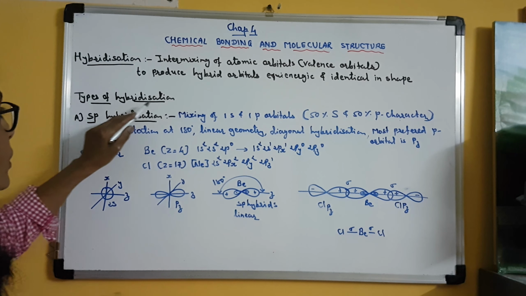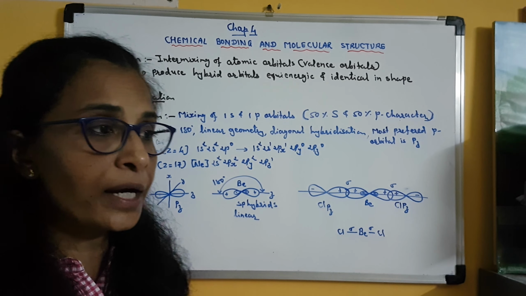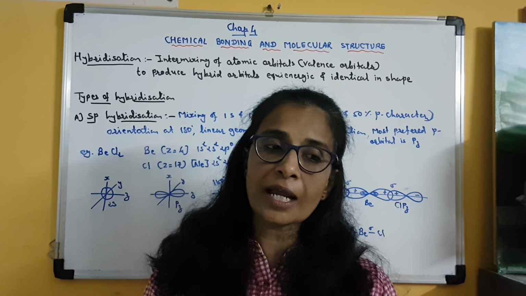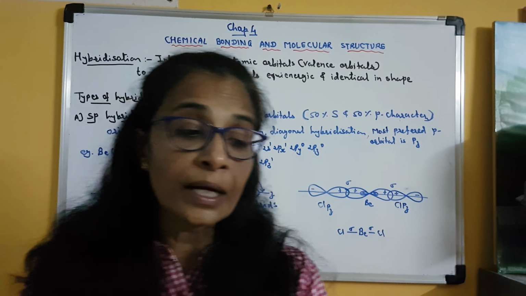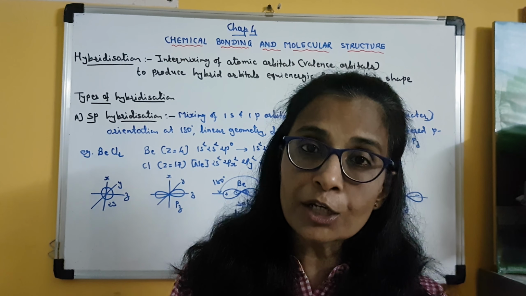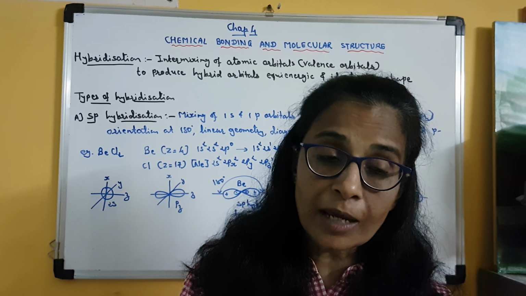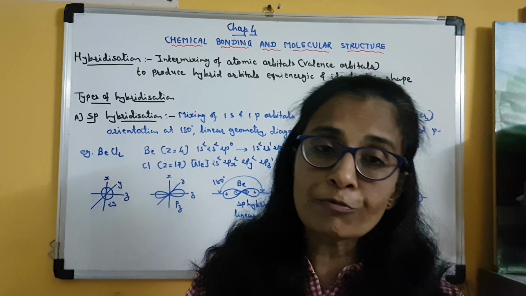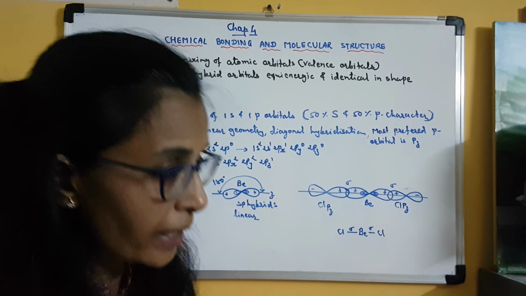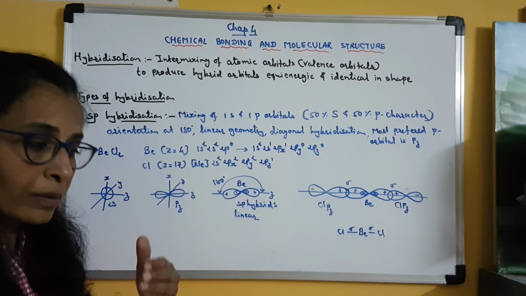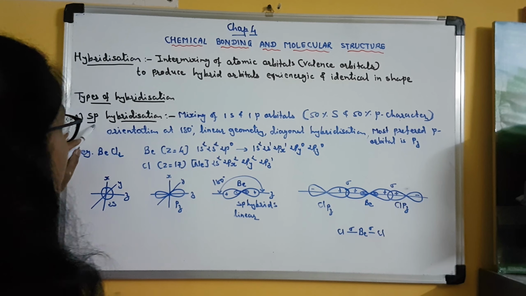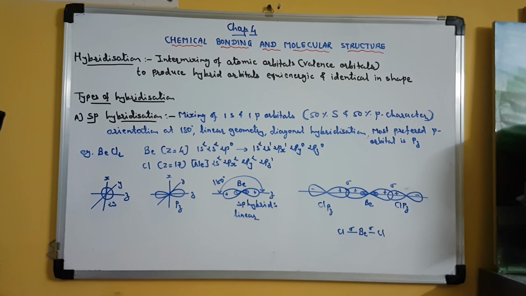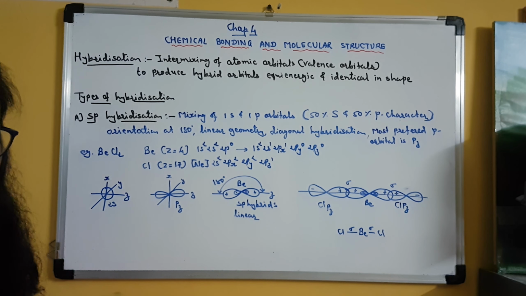Now let us go for the types of hybridization. There are different types of hybridizations like sp hybridization, sp2, sp3, clear, dsp2, sp3d, sp3d2, clear. So all these different types of hybridizations are there. So we will go for discussing them one by one. The first is the simple hybridization, and it is sp hybridization.